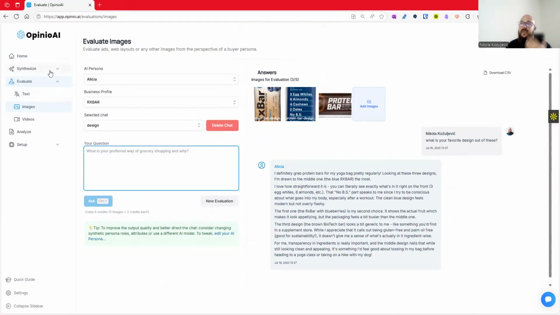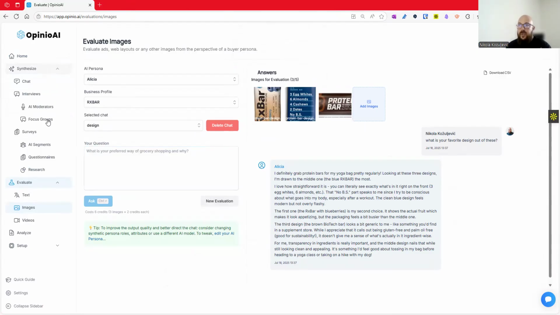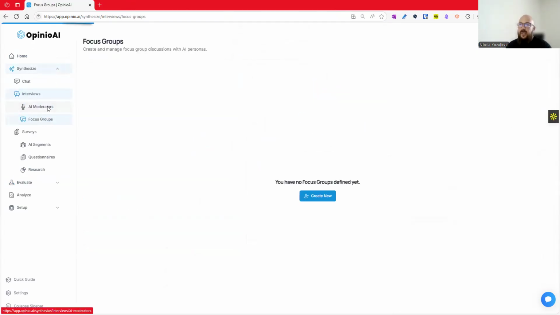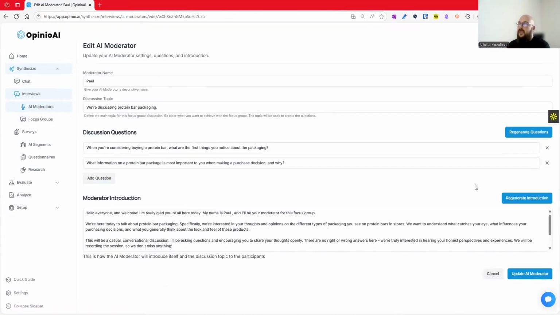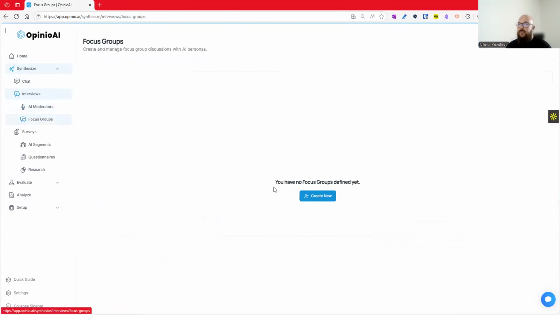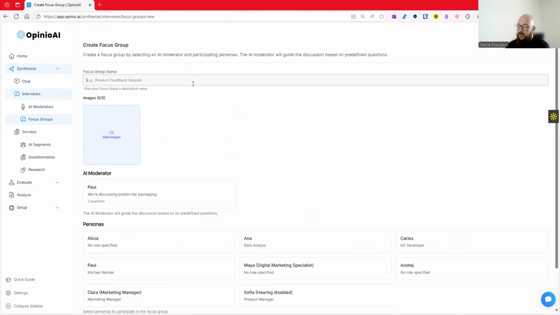Now we do this at scale. First off, we can use focus groups to put different kinds of personas in a focus group. For example, here we have a Paul that we can generate with AI that has some questions you can add or remove, and you can build a focus group on top of that. To create a focus group, it will be simple.